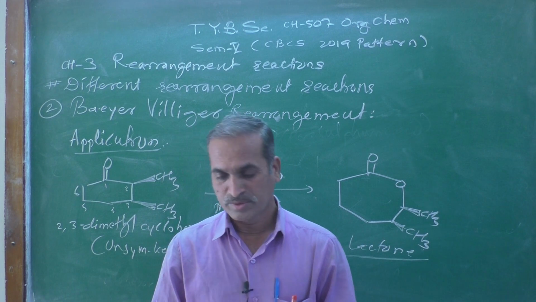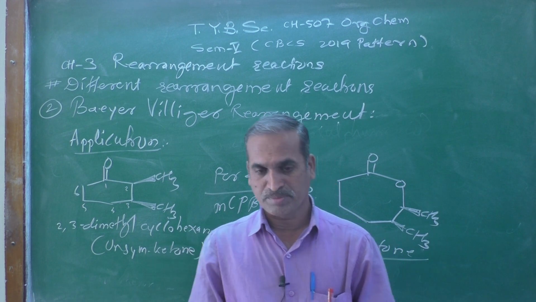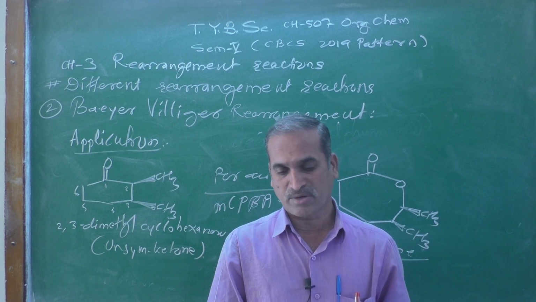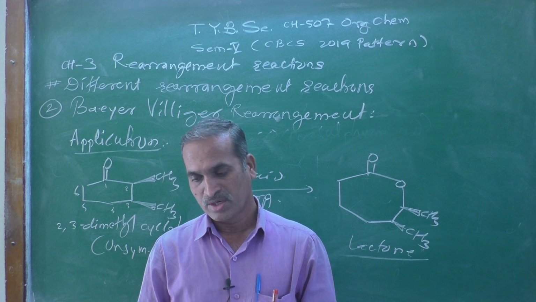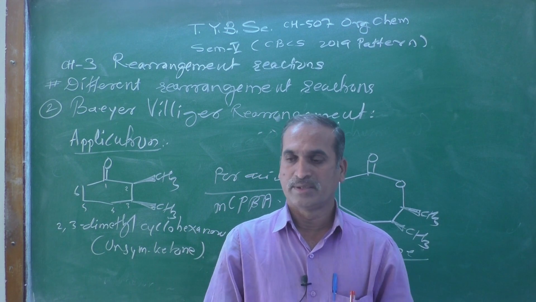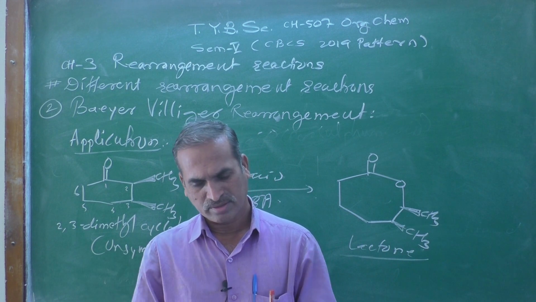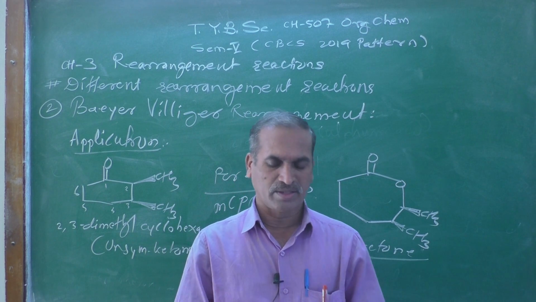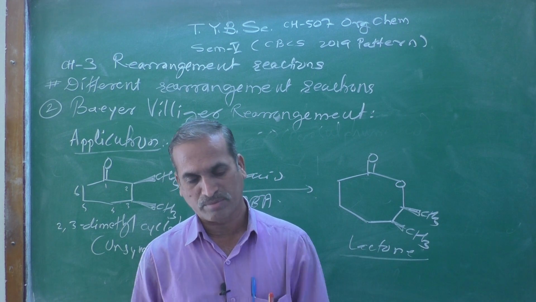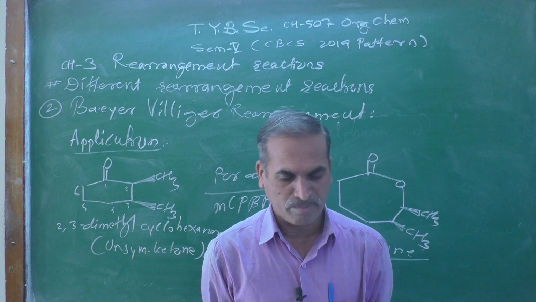What kind of migration occurs, electron deficient oxygen atom or nitrogen atom, what type of intermediate is formed in the reaction, and what will be the leaving group that departs. These are possible questions that may appear, and I hope if you know this reaction, you can answer all of them well.